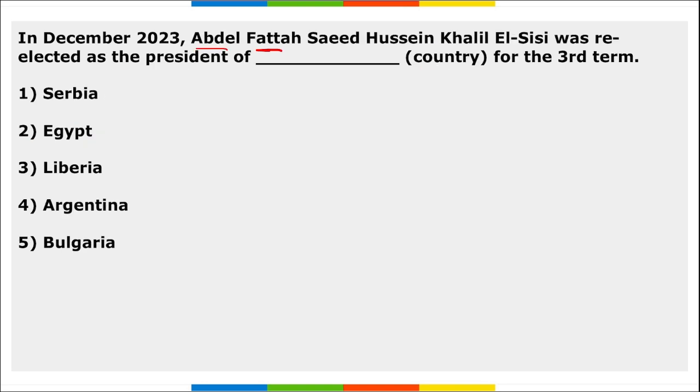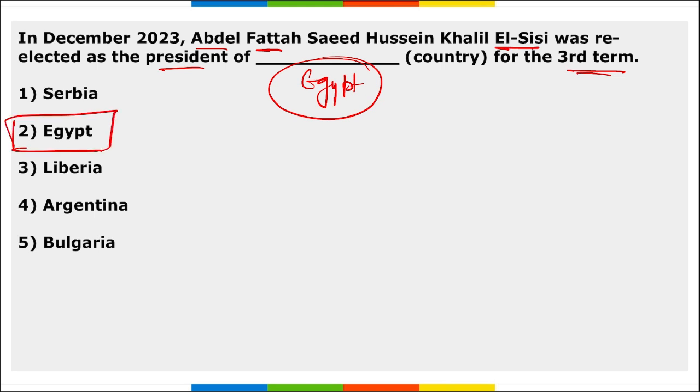Next, Abdel Fattah al-Sisi was elected as the president of dash country for the third term. So he is the president of Egypt, and he has been elected as the president of Egypt for the third term. Next is your homework question.